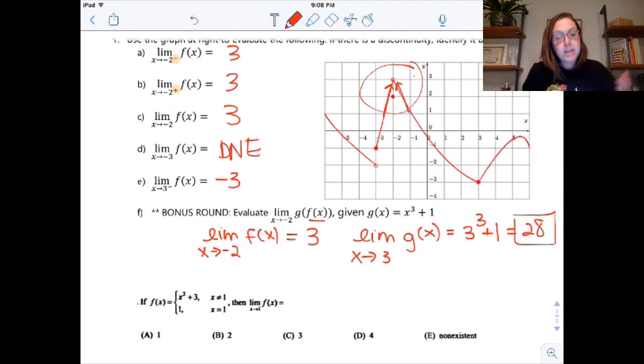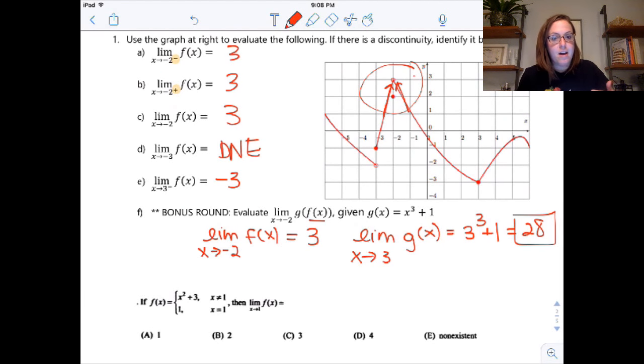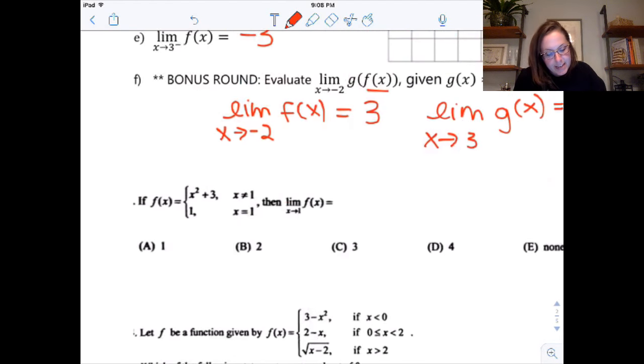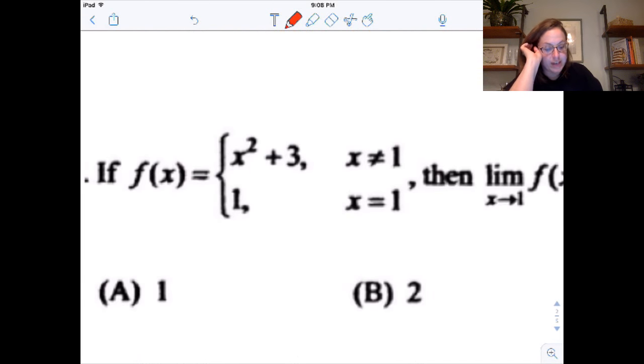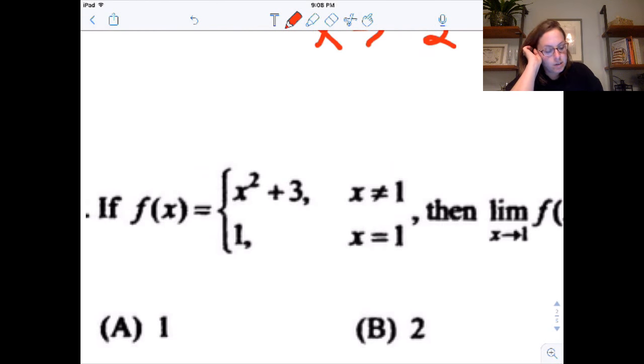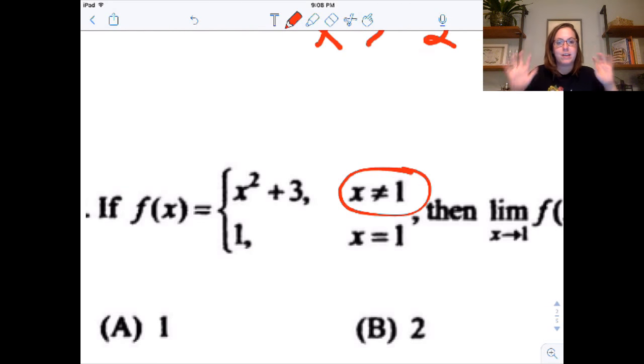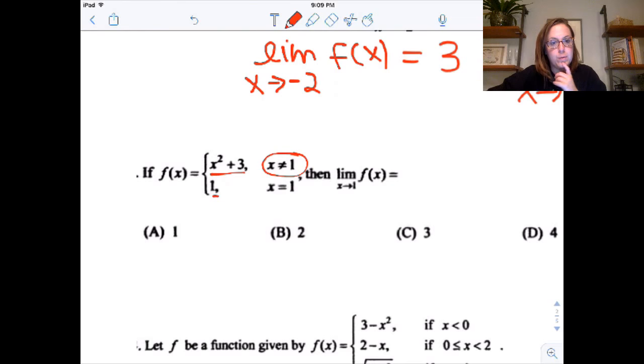All right, now we're going to go into some more AP style, a little less basic. So let's say I give you this. f of x is this piecewise function, x squared plus 1 and 1. And this is kind of interesting. What it says is that at every value except 1, this is your function. So it's quadratic. At 1, it is just 1. So you have a hole in your graph at 1, and there's a point discontinuity there, or a removable discontinuity.